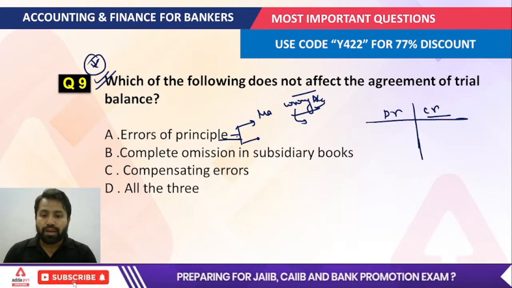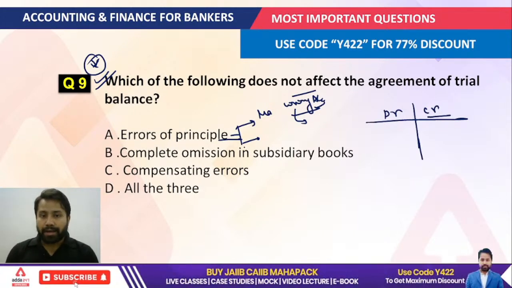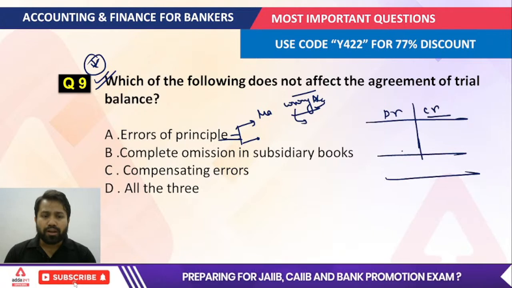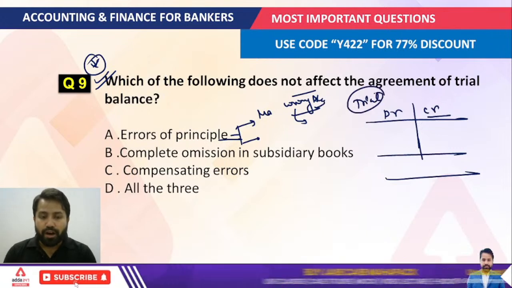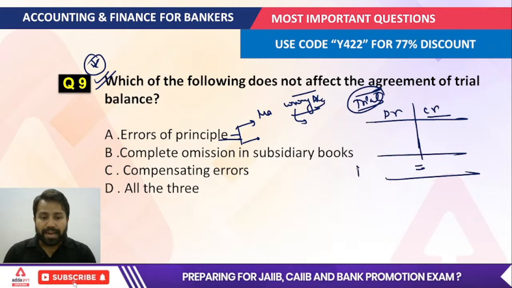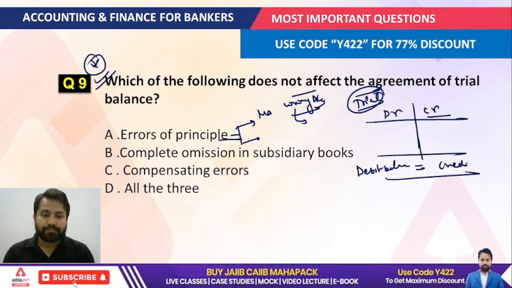So whenever we're talking about this error that occurred in the wrong account, but on the correct side, you can understand that it does not impact the balances of debit and credit. For the trial balance, the very important thing you have to understand is that we are actually talking about the balances, that means debit balance and credit balance.